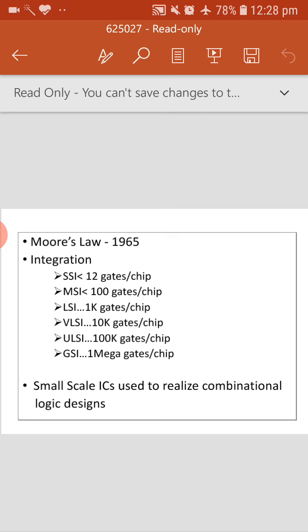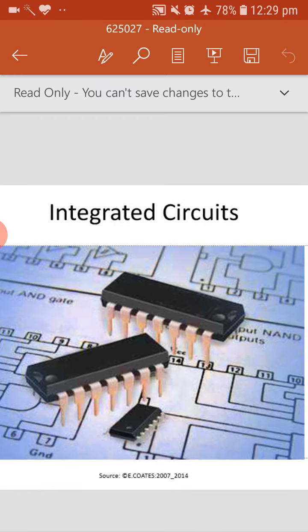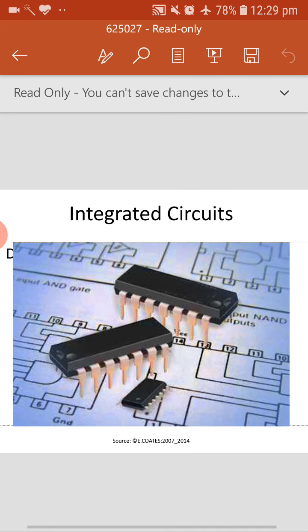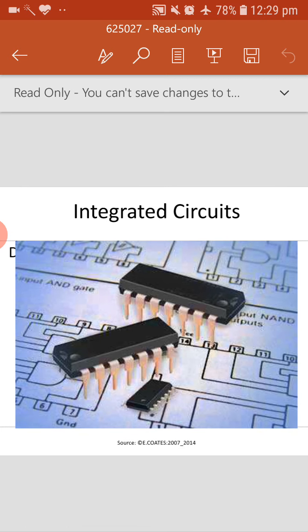So that's the point here. The basic gates we are using, ICs we will use to realize, or implement, the bigger combinational circuits. Now how does it look like? What we are talking about, ICs, how do they look? It looks like what we are seeing in the picture on the PPT now.